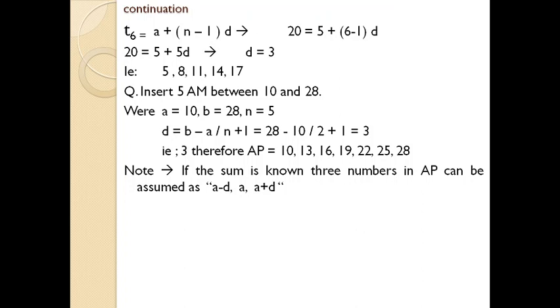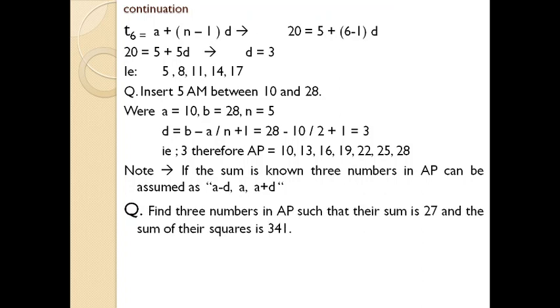Okay, another, it's a note. Just remember it. If the sum is known, 3 numbers in an arithmetic progression can be assumed as A minus D, A and A plus D. Just remember it. Whenever a question is of this kind, meaning if the sum is known, 3 numbers in arithmetic progression can be assumed as A minus D, A, A plus D. This is used in application level questions. We will deal with this in the coming sessions. Okay, just remember that. Okay, next one.